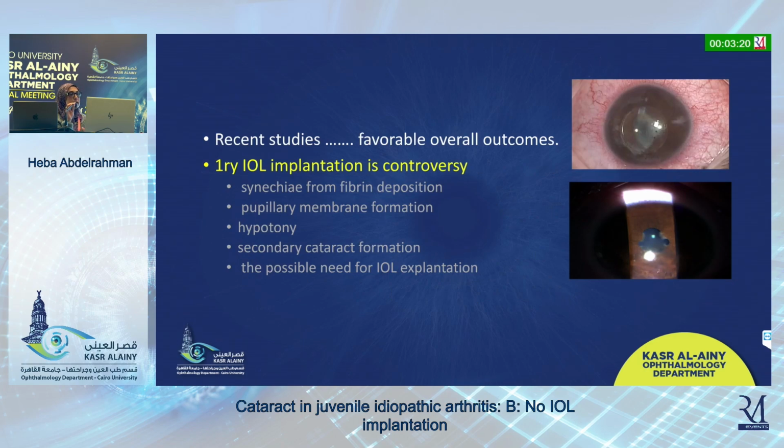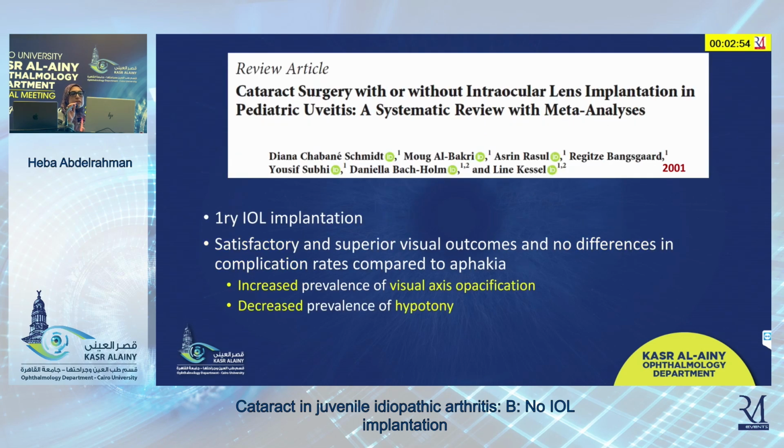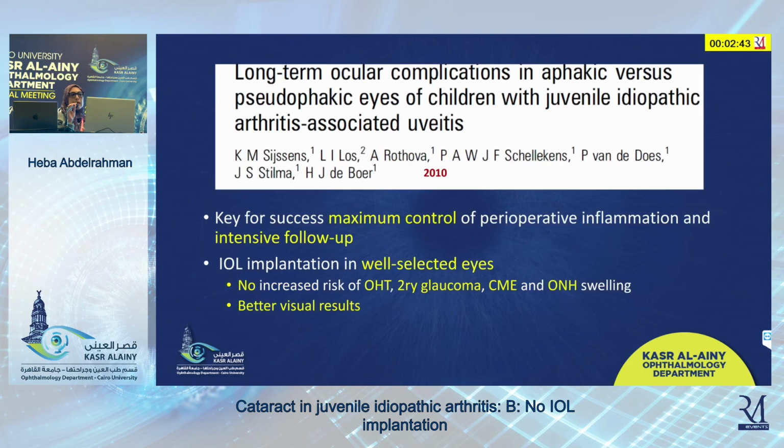Although recent studies demonstrated favorable overall outcomes, primary implantation is still a controversy because of the rate of synechiae formation, the perimembrane formation, hypotony, secondary cataract, and the possibility of IOL explantation. Different studies demonstrated that the number of secondary procedures was more common in the pseudophakic eyes when compared with the aphakic eyes in JIA cases. Primary IOL implantation is also associated with increased prevalence of visual axis opacifications when compared to the cases that were left aphakic.